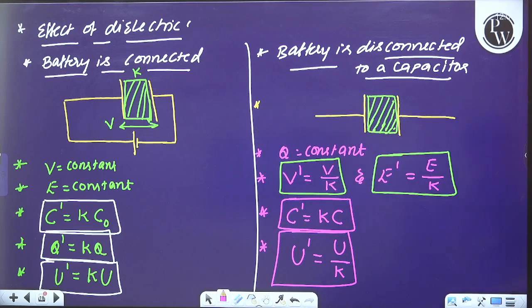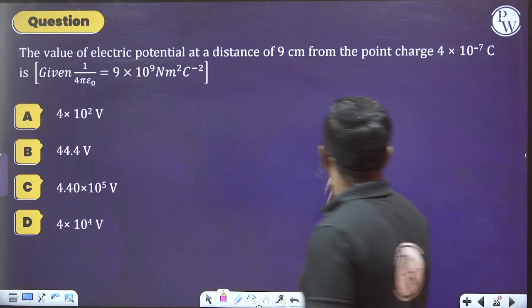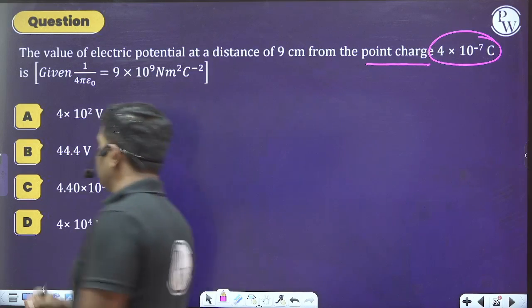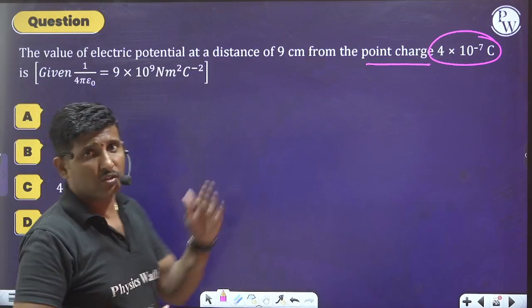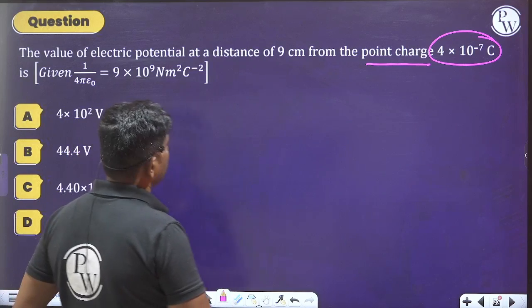Let us see the first question. What are they saying to us? Please read this question carefully. What they have given to us. The value of electric potential at a distance of 9 centimeter from the point charge 4 into 10 power minus 7 coulomb. See, this is the question which was asked in the recent 2024 paper. If you want, you can check it.